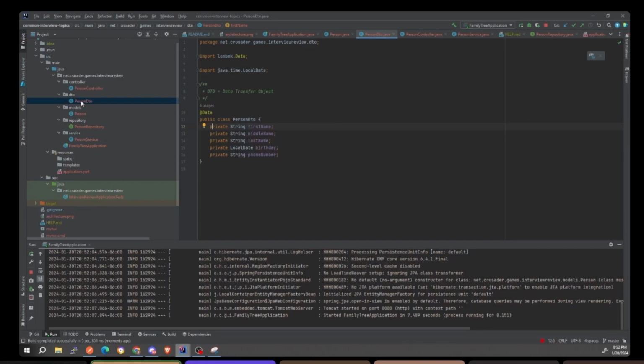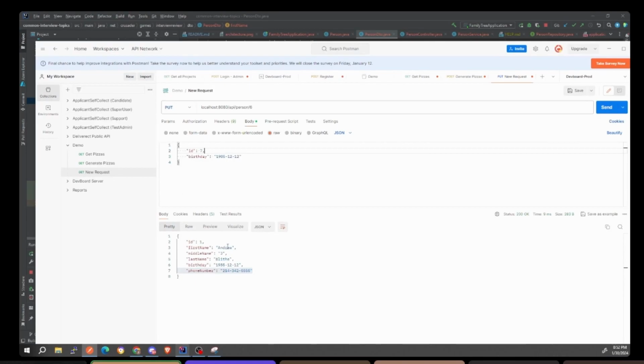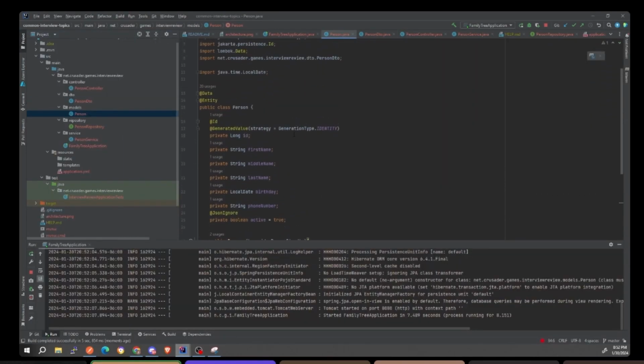And so DTOs are very important. Just think about this: the DTO segregates the logic of this JSON object from the logic of your database.